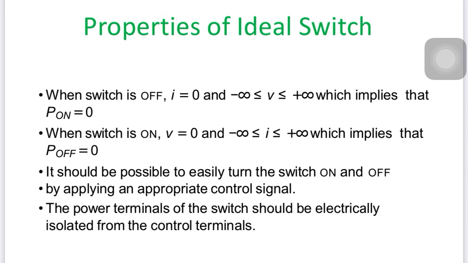Second case, when the switch is on, meaning the switch is closed, the voltage across it is not exactly 0. We consider an ideal switch, that is why I am writing V equal to 0. Actually it is not 0, there is some voltage across it, but it is very small, negligible. So the current is infinite, or according to the rating, if suppose it is a 10 ampere source, the current will flow as 10 ampere, depending upon the load requirement.